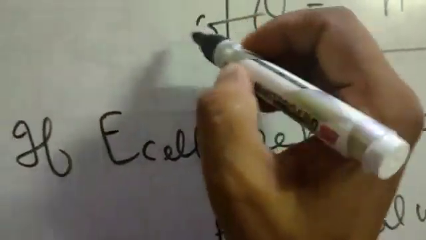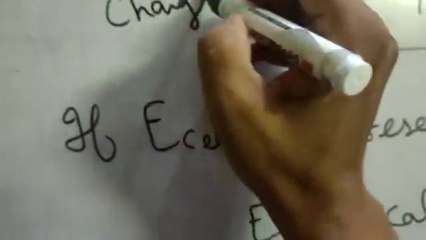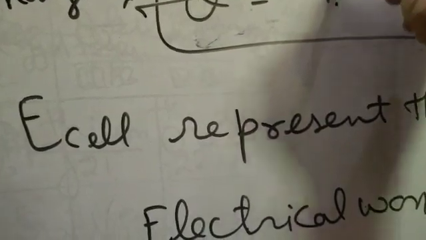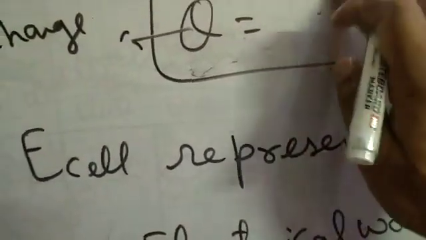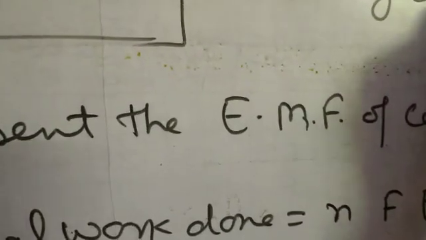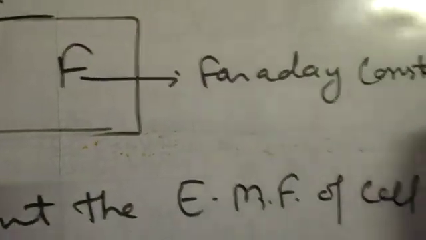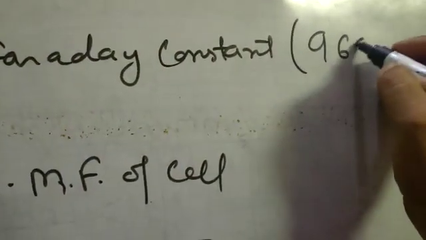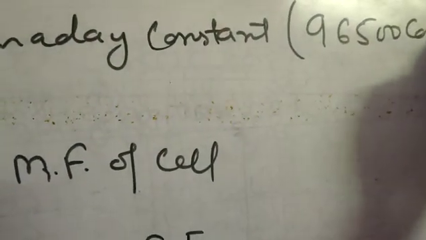Q is charge, n is the number of moles of electrons, F is the Faraday constant, whose numerical value is 96500 coulomb.